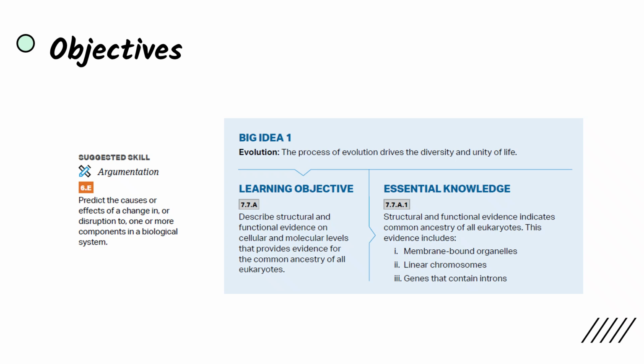And our suggested skill is argumentation, 6E, predict the causes or effects of a change in or disruption to one or more components in a biological system.